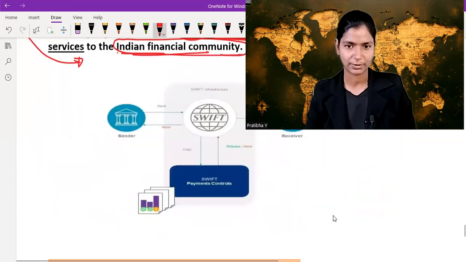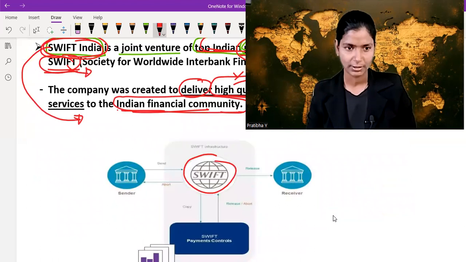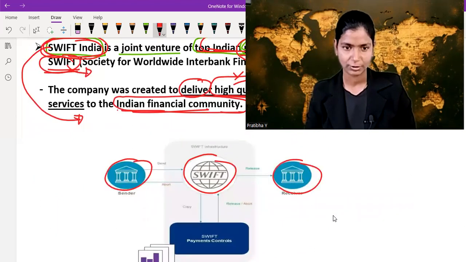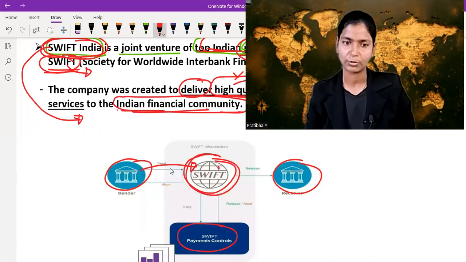Through this picture, we can understand the role of SWIFT. Okay, this is a sender, this is a receiver. SWIFT is a payment control. It helps in sending messages from one institution to another institution.